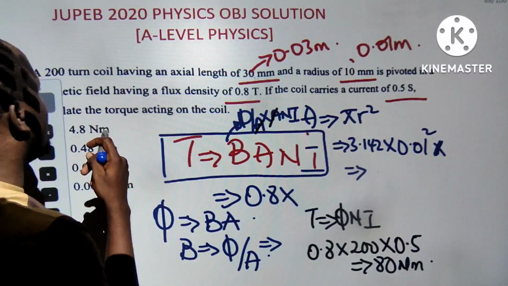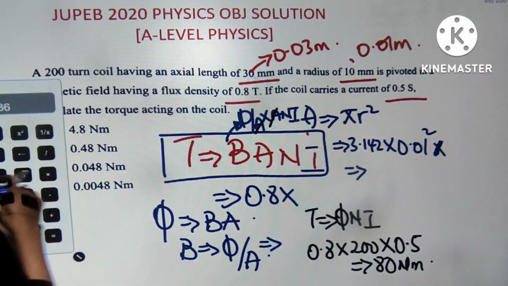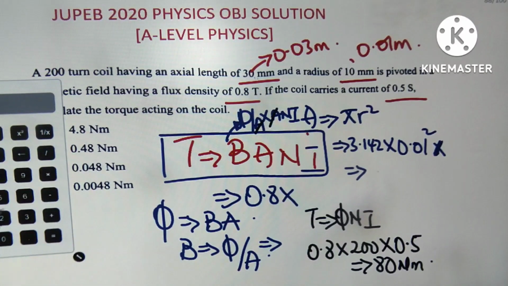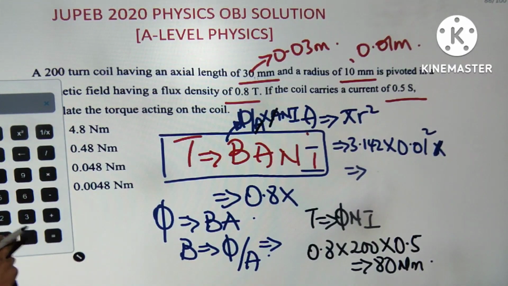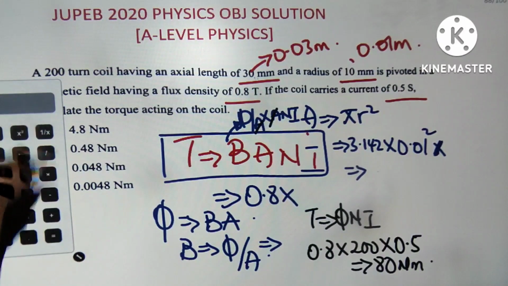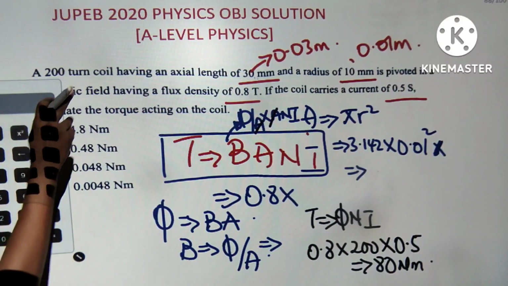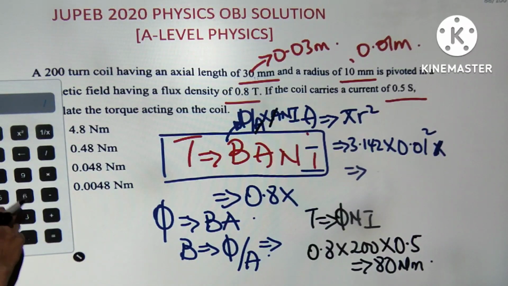Torque per unit length, with the length being the arc length. Sorry guys. So it should be 80 multiplied by the length. What's the arc length? 0.03. Sometimes questions are like this. Per unit length, per length. Torque is 80 divided by the length, 0.03.